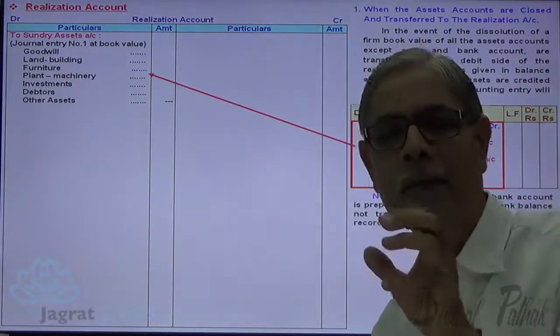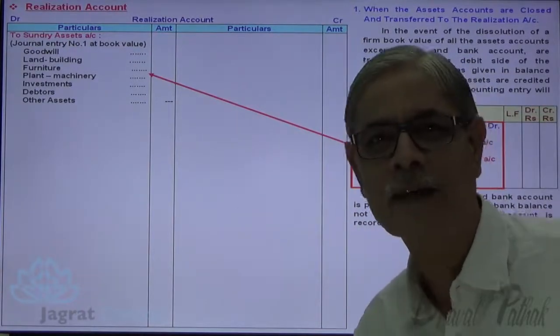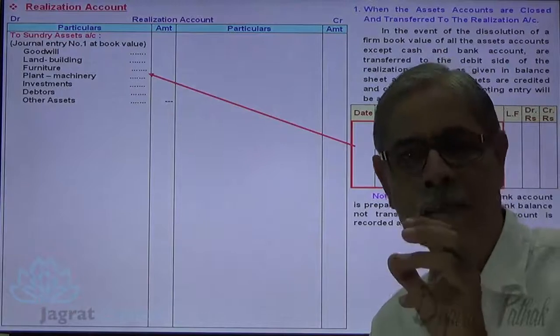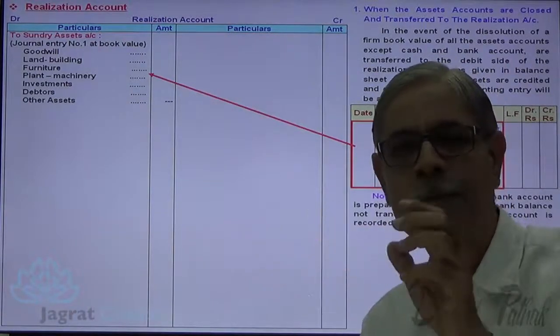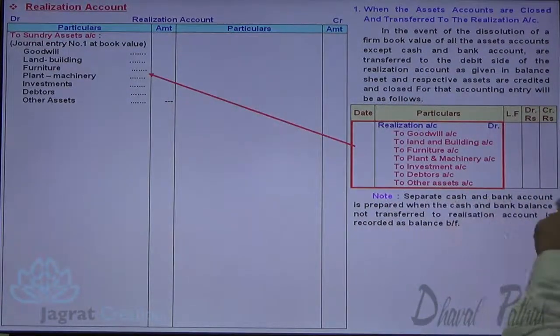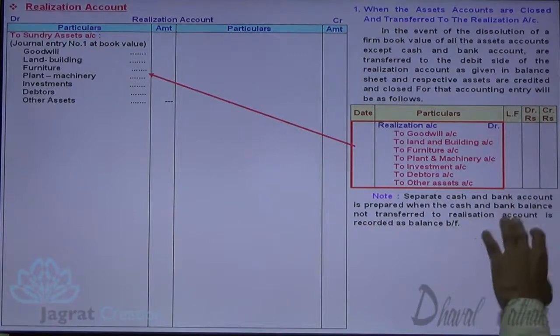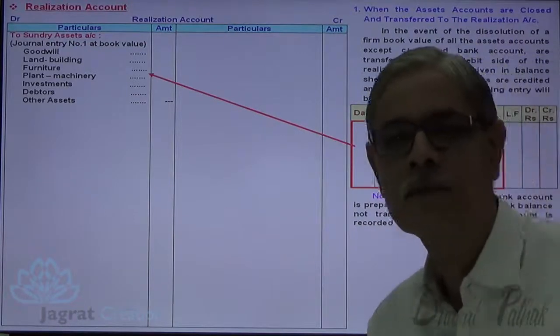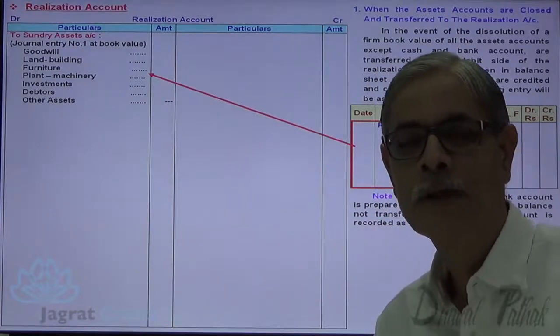Now cash and bank balance, though it's an asset, is not transferred to the debit side of realization account. That balance is to be recorded in cash and bank account as balance brought forward. Separate cash and bank account is prepared when the cash and bank balance is not transferred to realization account and is recorded as balance brought forward. This is how step number 1 is taken care of. Now next.